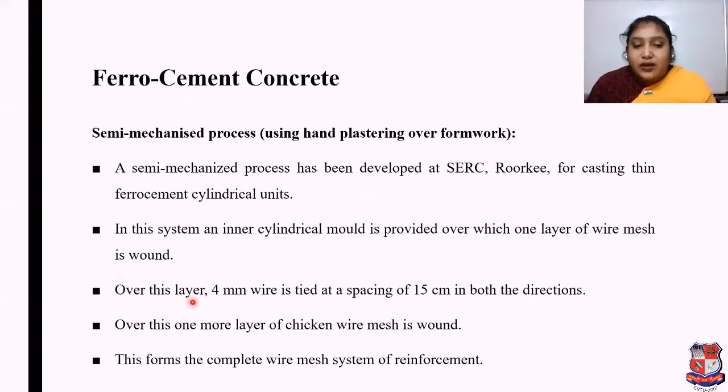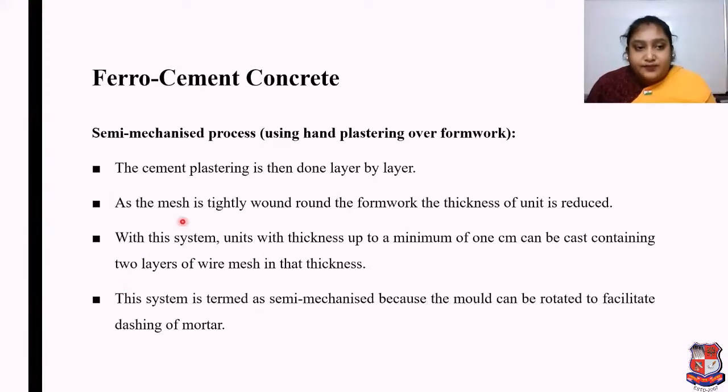Over this layer, 4 mm wire is tied at a spacing of 15 cm in both directions. Over this, one more layer of chicken wire mesh is wound. This forms the complete wire mesh system of reinforcement.